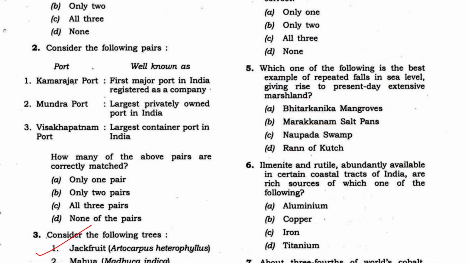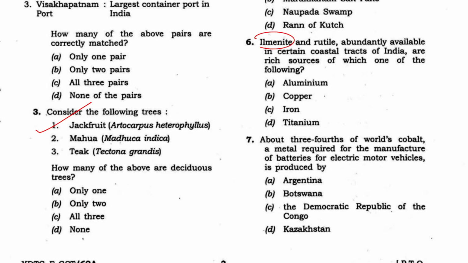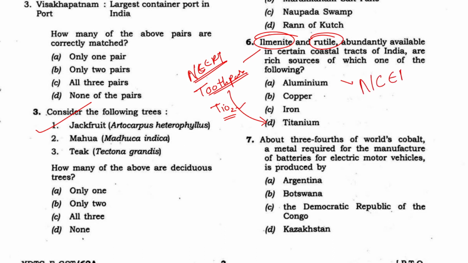And this question, ilmenite and rutile, is also clearly given in the NCERT again, in the mineral chapter. The NCERT talks about their presence in toothpaste, where they are present as titanium dioxide, TiO2. So you can again take a hint that NCERT is very important.